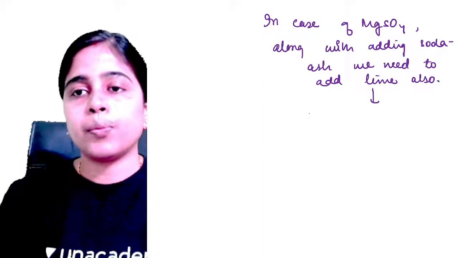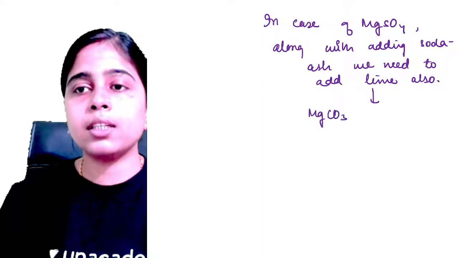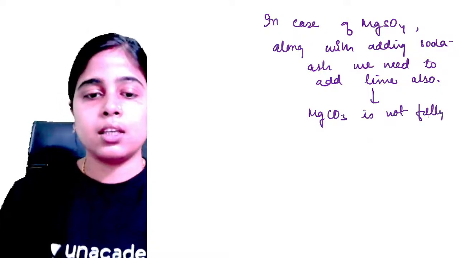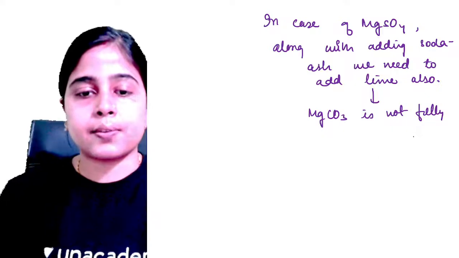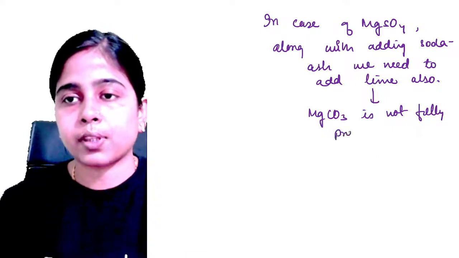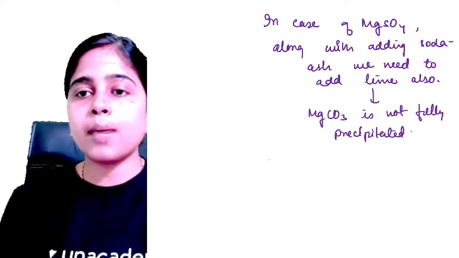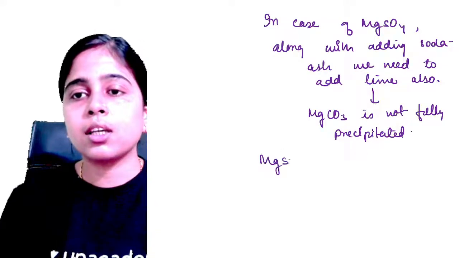Why? Because magnesium carbonate is not fully precipitated in this case. Okay, so what happens? Let me show you the reaction.